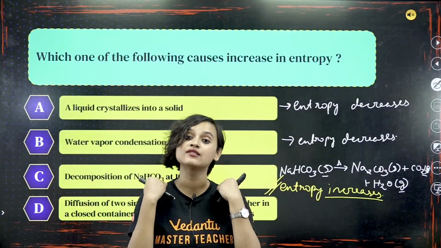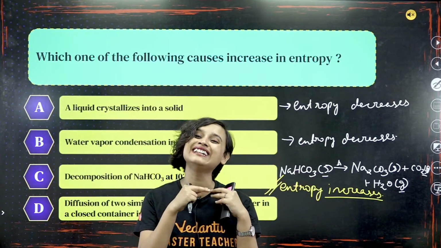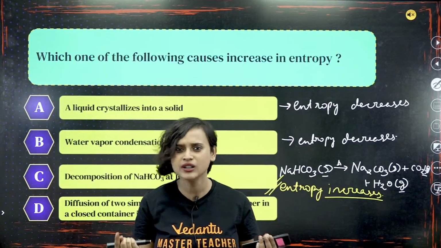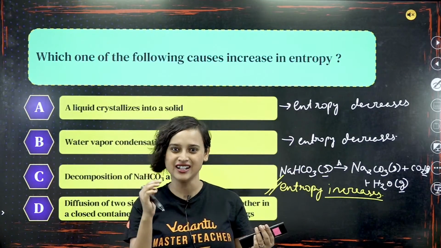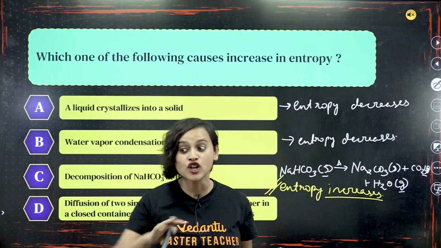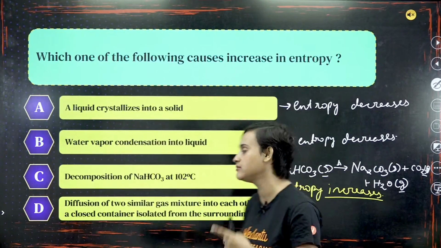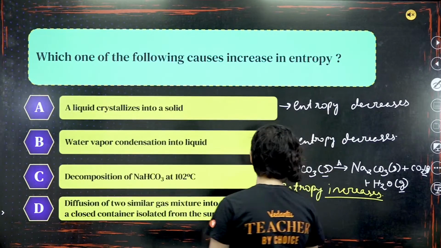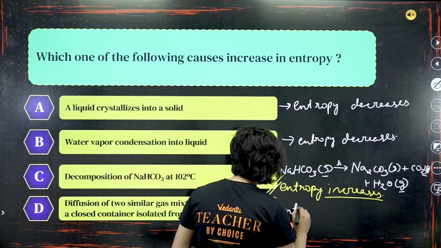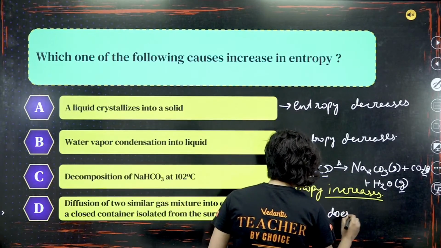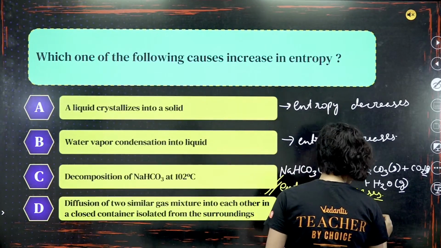But if I only get a little trim, you won't understand. Nobody will be able to identify. So the before stage and the after stage are so similar that you can't tell. Same thing here also. So here we can write that entropy does not change.